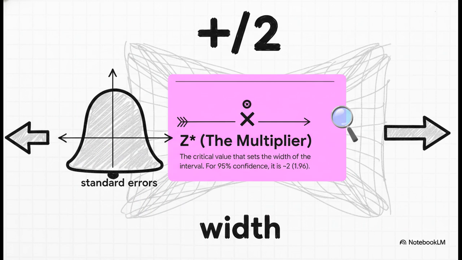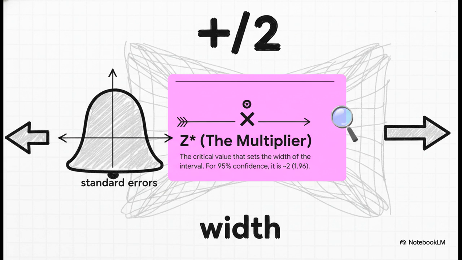And finally, there's z star. This is our multiplier. This little number determines how wide we cast our net. If we want to be 95% confident, which is the most common level, we use a z star of about 2. This means our range is going to stretch out about 2 standard errors on either side of our sample mean.